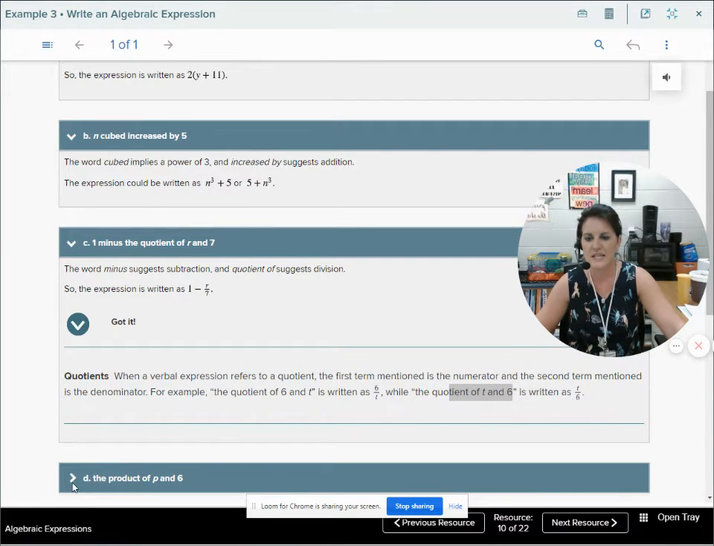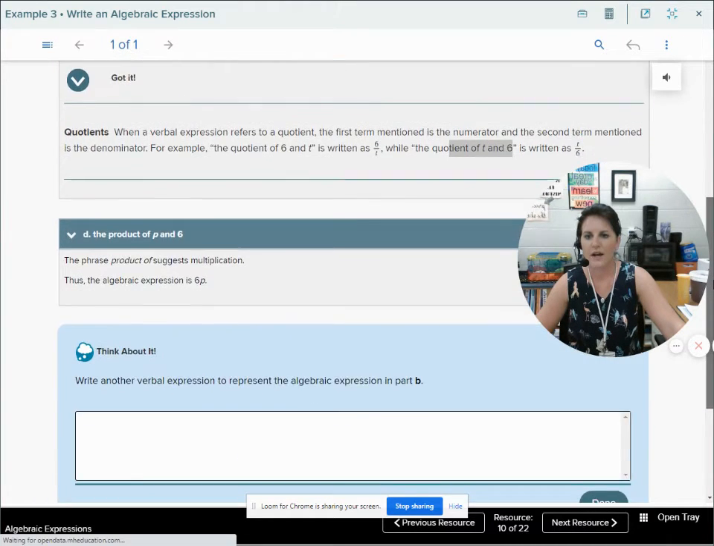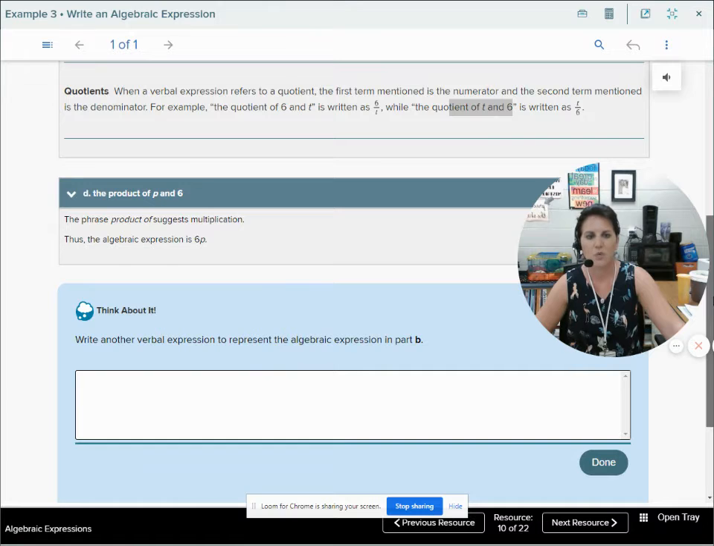And then we've got D. Go ahead and click on it. The product of p and 6, that just means we're multiplying, so I've got 6 times p.